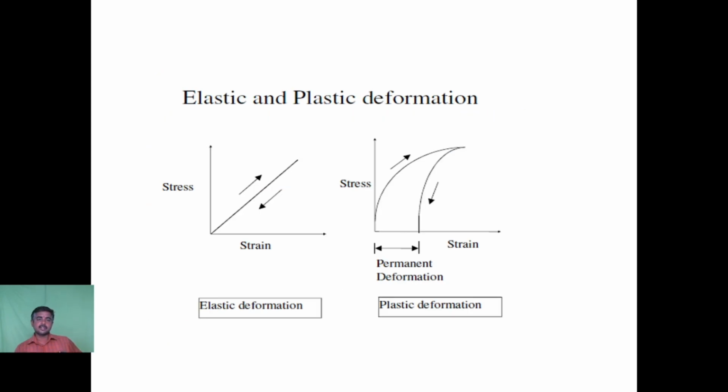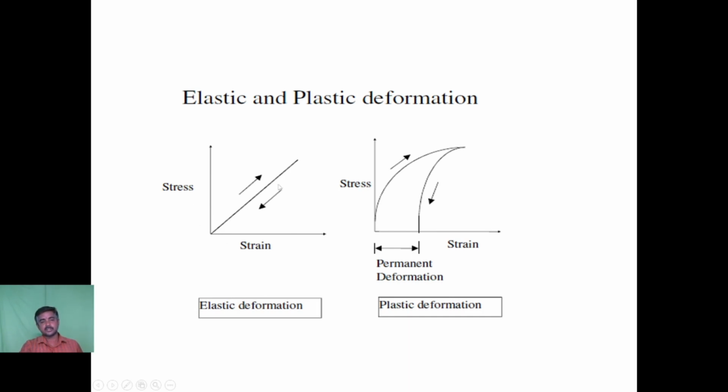This is a stress-strain relationship for an elastic body as well as for a plastic body. Here I have explained for an elastic body, taking the stress on the y-axis and strain on the x-axis. As the stress increases, the strain also increases.